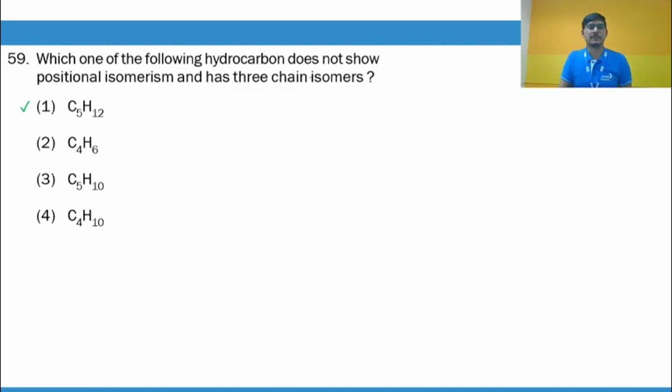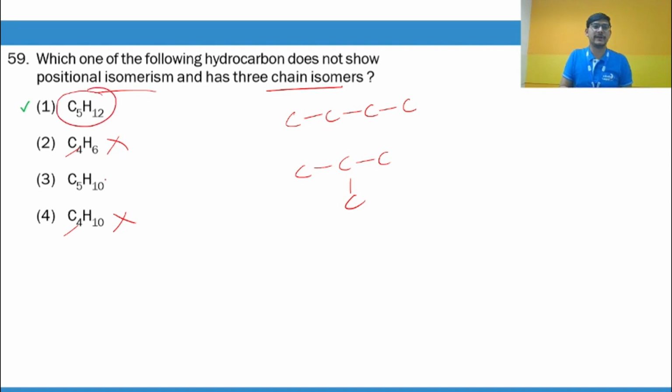Which one of the following hydrocarbons does not show positional isomerism and has 3 chain isomers? Okay. Right. Now, if you see here, we have C4. Now, C4 only has 2 chain isomers. Either 4 carbons in a straight chain, or there is one branching like this. Okay. So this is ruled out and this is ruled out. Now, as far as C5H10 and C5H12 are concerned, the compound should not exhibit position isomerism, but this is an alkene, guys. The position of double bond may vary and it will give rise to position isomers. So we only have C5H12. Okay. So it does not have any position isomerism and it has 3 chain isomers.